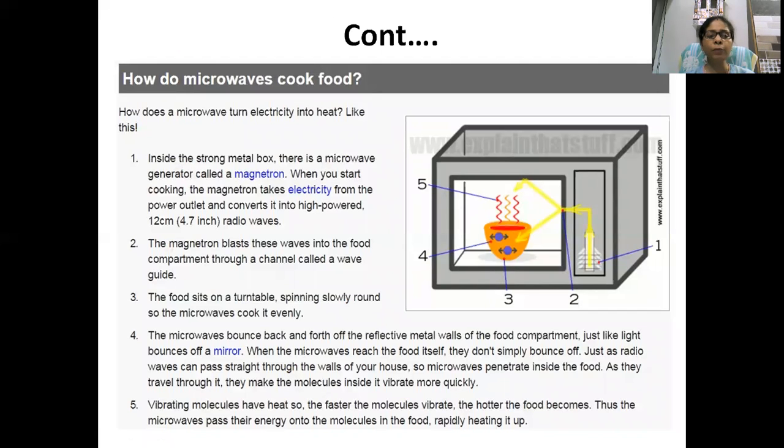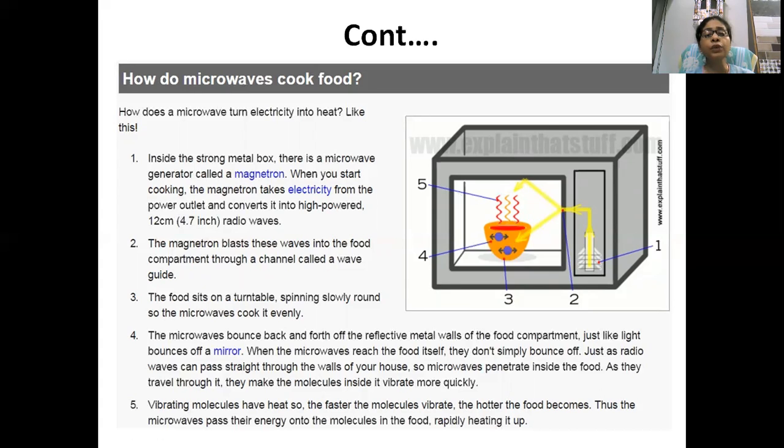So how to microwave cook the food? You can see that is the magnetron. From the magnetron, microwave rays arise and it vibrates the food molecule. Understand? When microwave falls onto the food, food molecule will absorb the microwaves, and water molecule present in the food will be ionized. A dipole structure will be formed in the food, and as a result food molecule will be vibrated at the frequency of 2450 vibration per second.